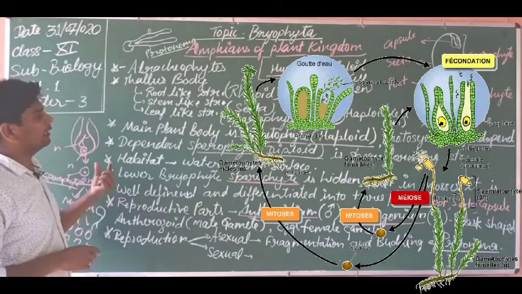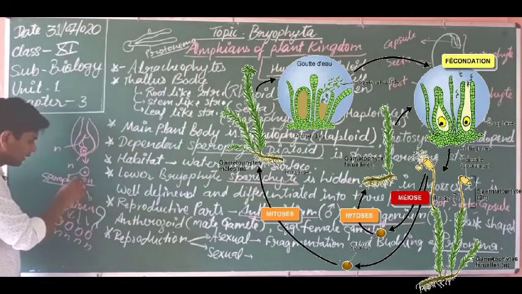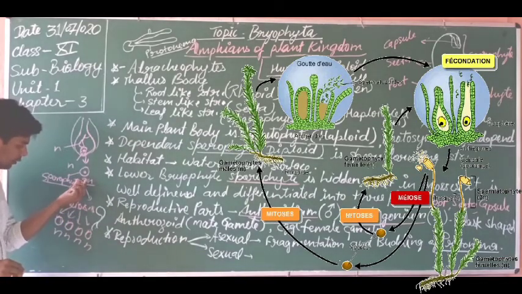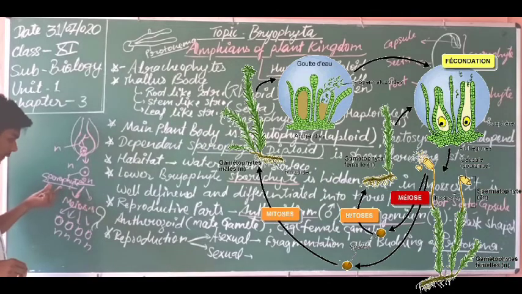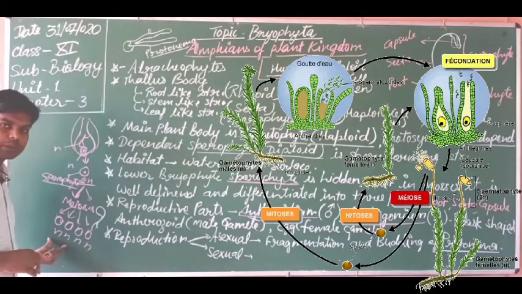In the life cycle of bryophyte, you are looking here, this is the zygote, and it matures into sporophyte, and in sporophyte meiosis occurs. So dear students, after meiosis, which structure is formed? What are these? Spores.